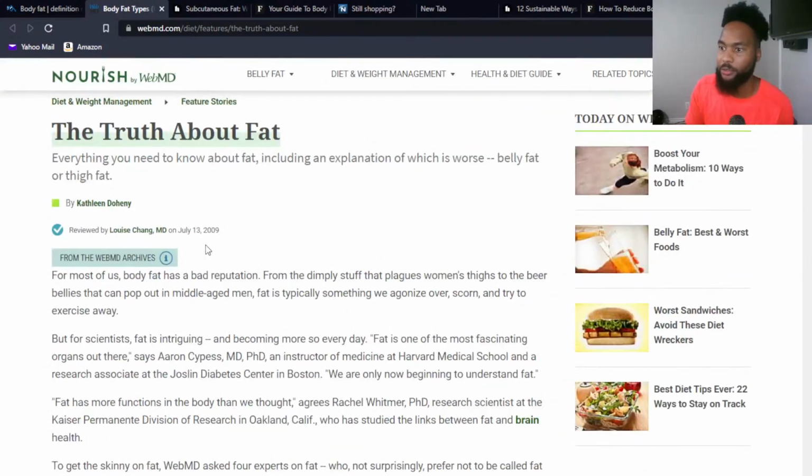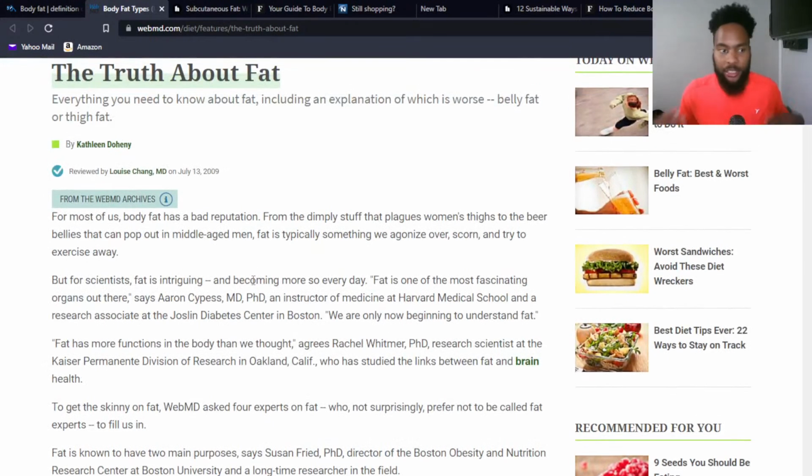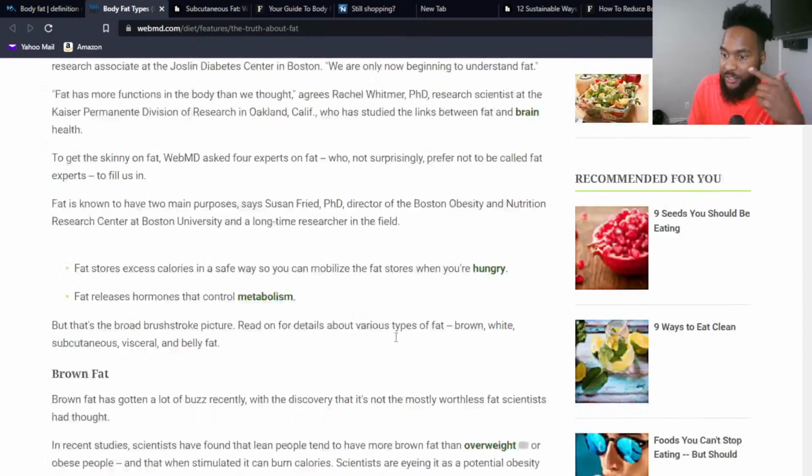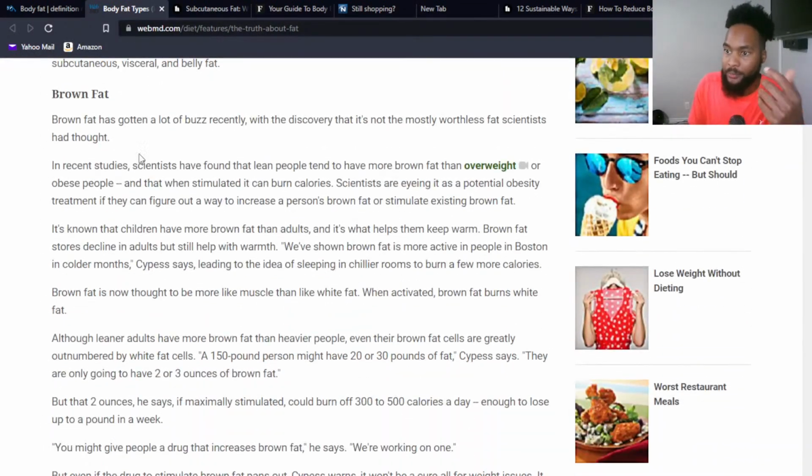The first thing we want to make sure we understand is that fat is not bad. Everybody has fat. Everybody's born with fat. Everybody needs fat. Without fat, you can't do a lot of different things, and we'll go over some of those things in just a second, right? So brown fat, all right?